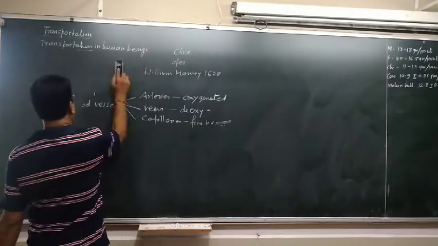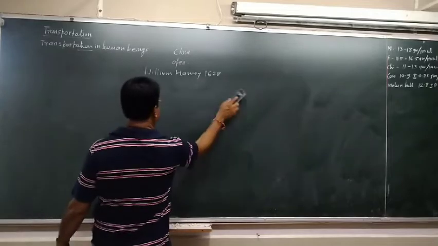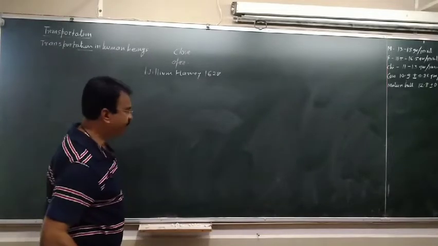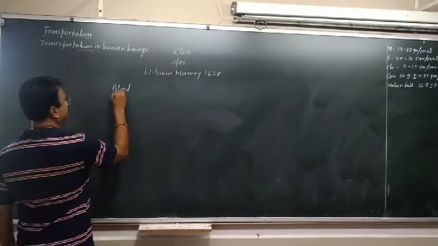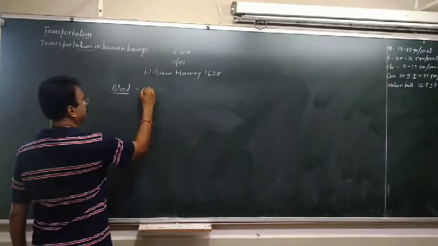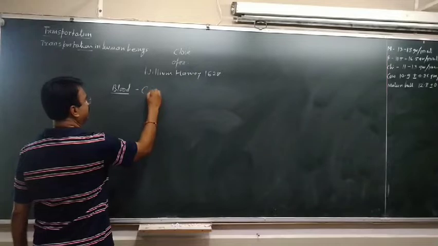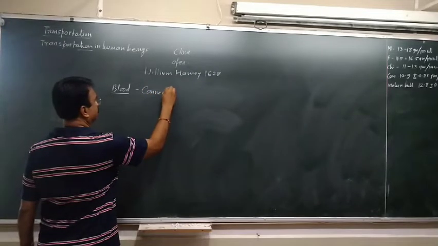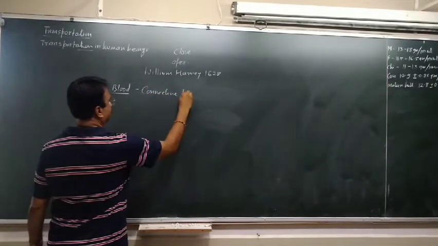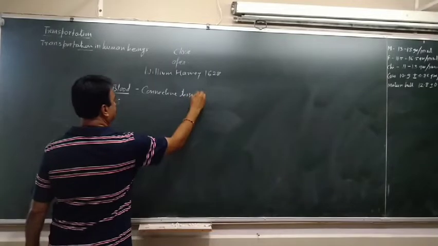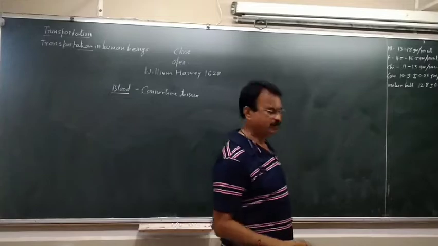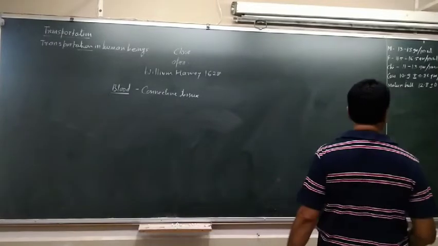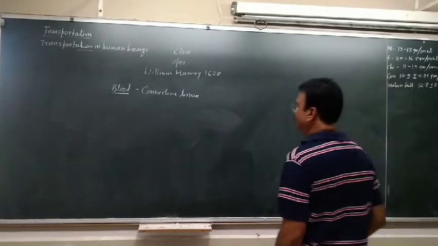So if we see the blood, it is a fluid connective tissue, or a liquid connective tissue. The blood flows throughout the body, and that's why we call the blood a river of our body.